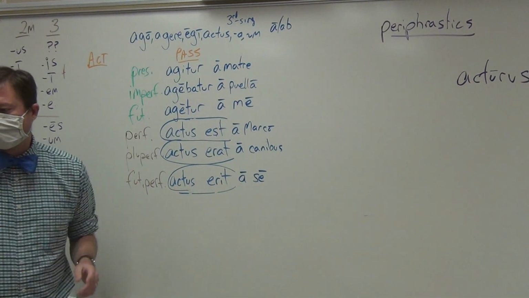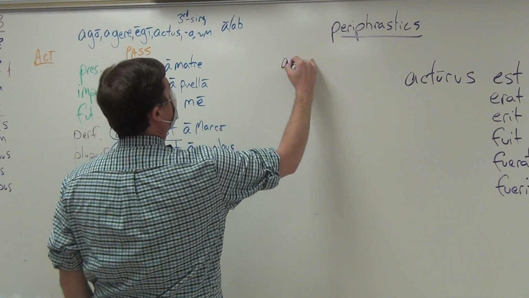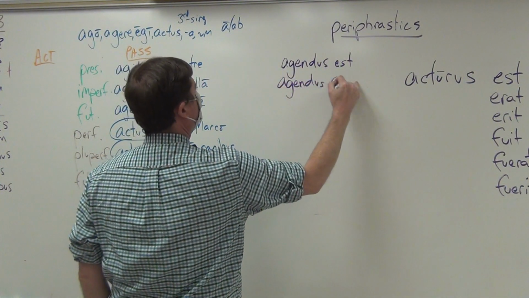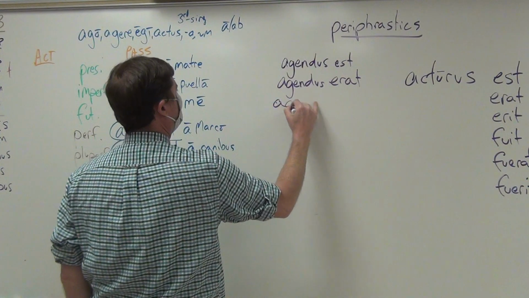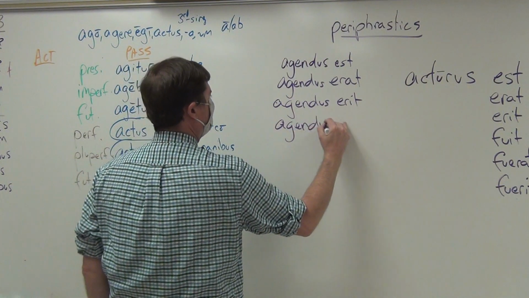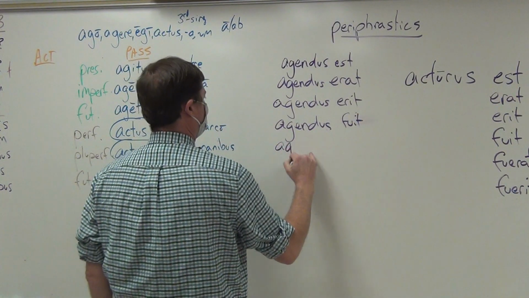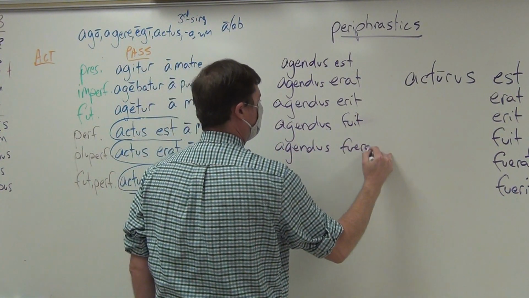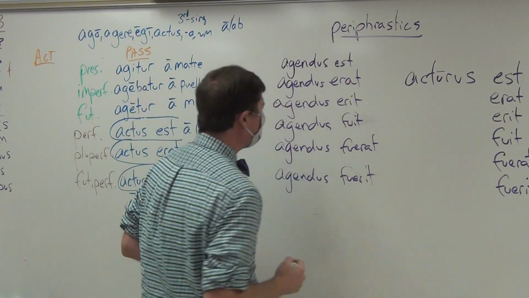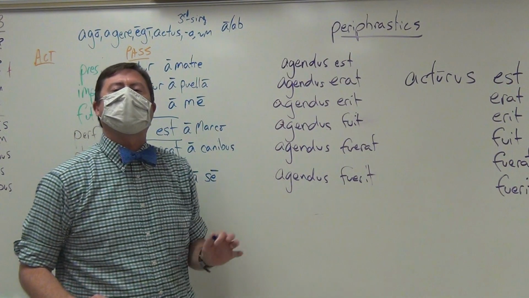But if I were to have the agendus, let's go ahead and offer up those really quickly. Agendus est, agendus erat, agendus erit, agendus fuit, it says fuit, agendus fuerat, and finally agendus fuerit. The future passive periphrastic, which all of these are, has to have what's called a dative of agent.